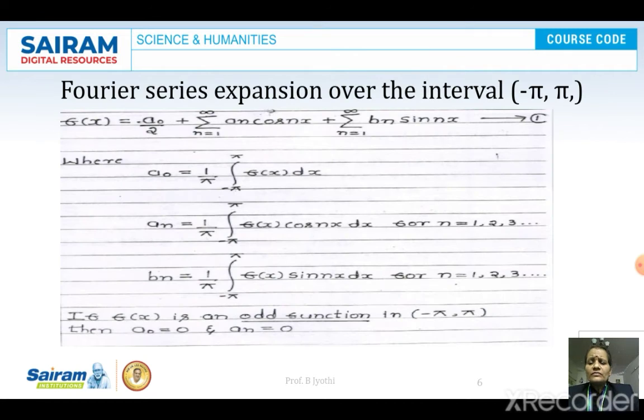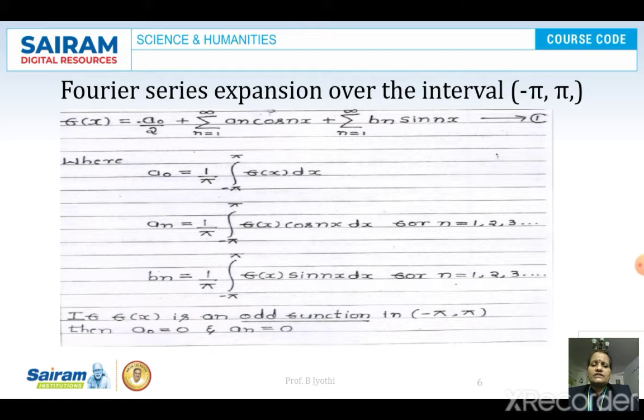Coming to the next, there are actually 4 types of Fourier series expansion over the interval. The first type we are discussing here is minus pi to plus pi. Next, 0 to 2 pi. Then we have minus L to plus L, and we have 0 to 2L. These are all the 4 types we have to study. In that, the first type I am going to explain in this video.